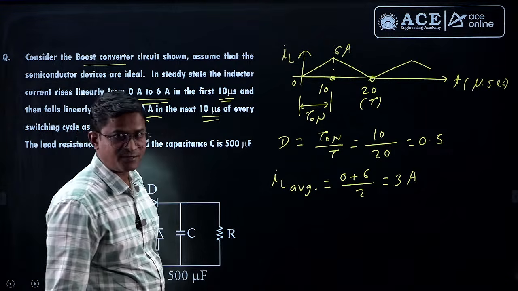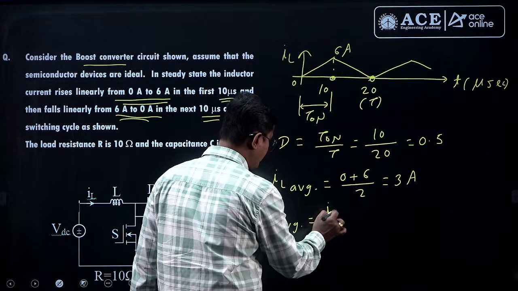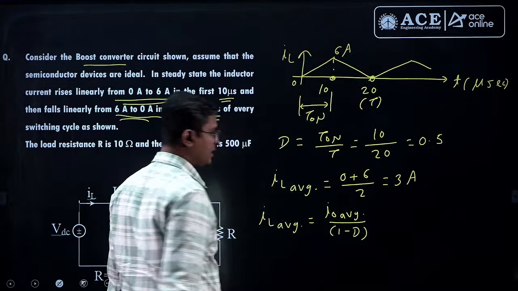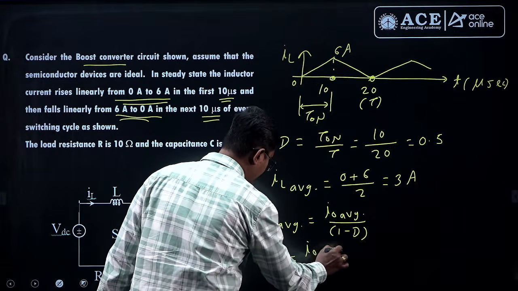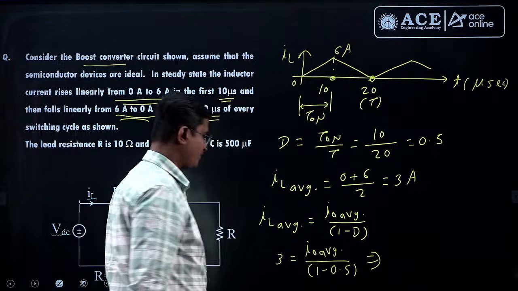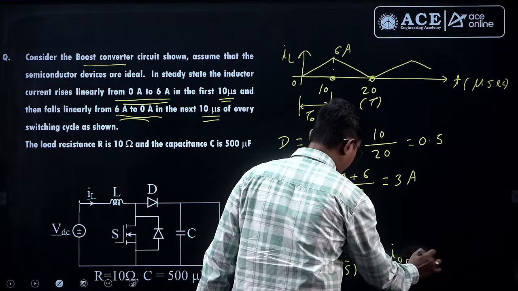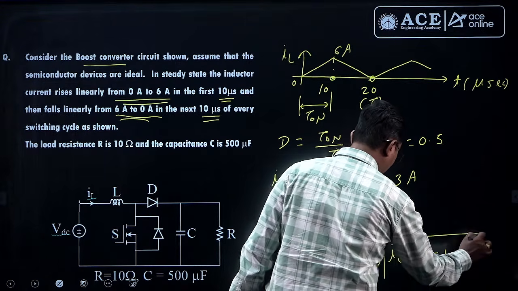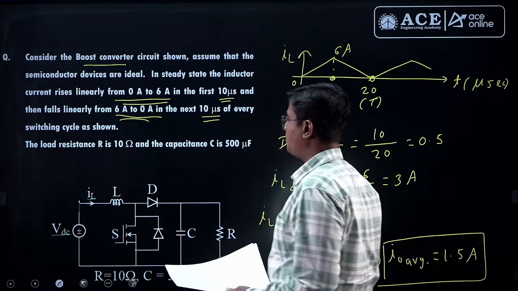Now by using ampere second balance equation, we can write IL average equal to I0 average upon 1 minus D, right? IL average is 3 ampere, which is equal to I0 average upon 1 minus D. D is 0.5. From this we can get I0 average. I0 average equal to 0.5 into 3, that is 1.5 ampere. This is my load current, I0 average.